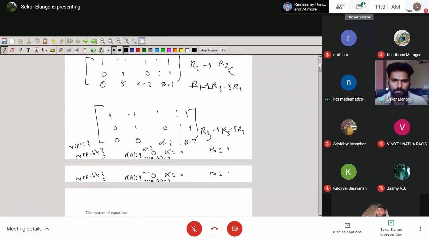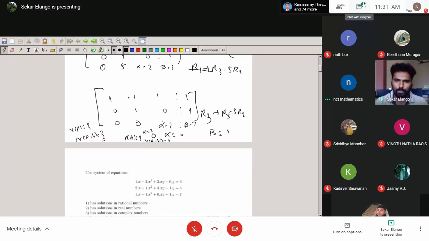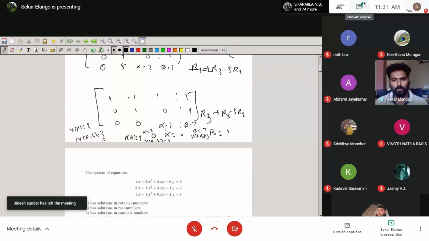This is true. Yes, because only when you choose alpha equal to 2 do you have the problem, and then the rank will be reduced. Beta you can choose anything, beta equal to 7 also. Then the entry is 0, but rank of A comma B is 3, and alpha equal to 2 only is a problem. Suppose alpha is not equal to 2, and n is not equal to 3, the rank of A is also 3. So then we have the unique solution.